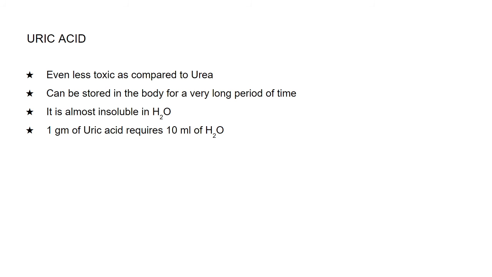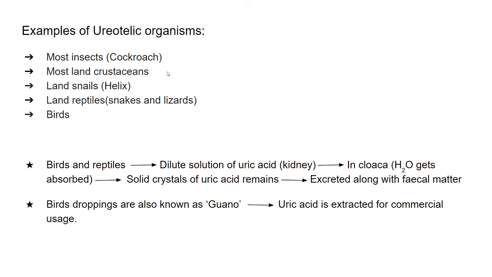The advantage of converting ammonia into uric acid is that it is the least toxic of all the three nitrogenous wastes. It is almost insoluble in water, so it can be excreted as a solid material, and the water required to eliminate 1 gram of uric acid is very, very little, hardly 10 ml, as compared to the water required to eliminate the other types of nitrogenous waste, that is ammonia and urea. These are the important examples of uricotelic organisms.